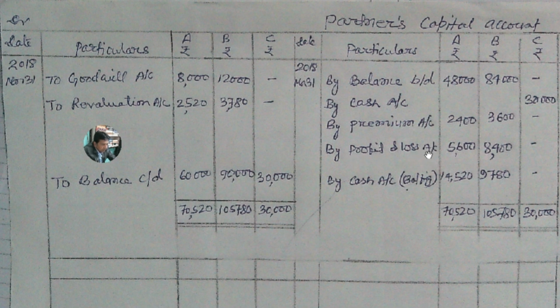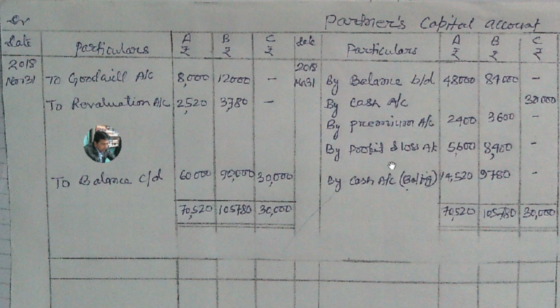It is a free reserve, and this free reserve amount all old partners are entitled to in their old profit sharing ratio. So the profit and loss account balance, which is given in the question on the liability side of the balance sheet, is showing 14,000, and this profit and loss account balance is termed a free reserve, and partner A and partner B are entitled to credit this amount to their capital account in the ratio of 2:3, the old ratio.